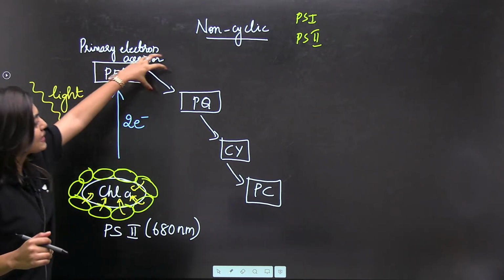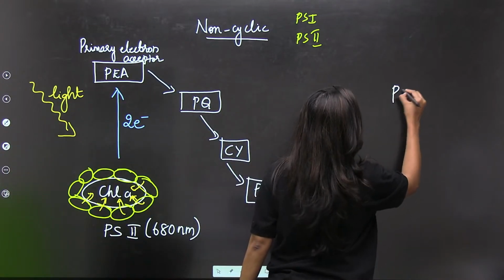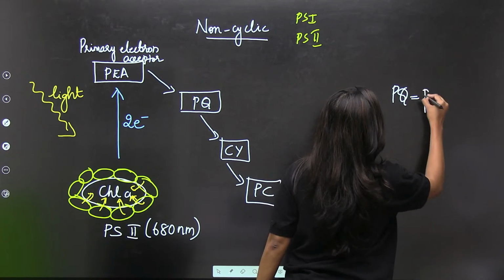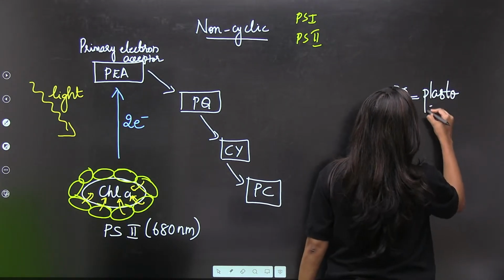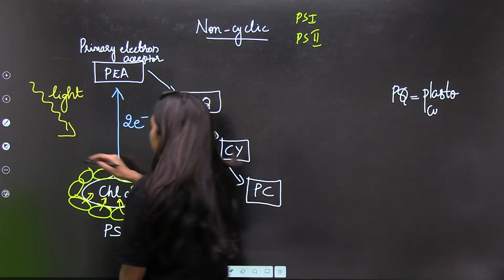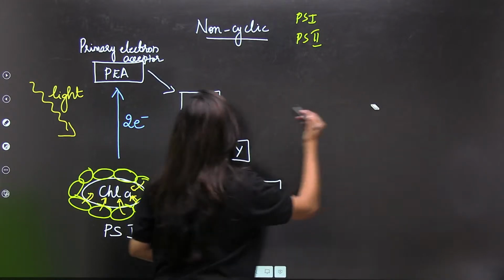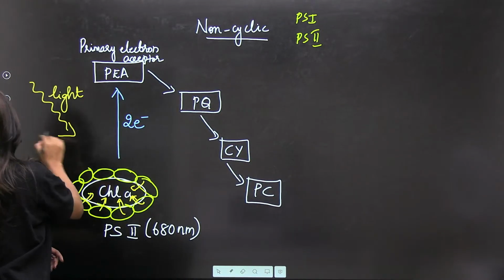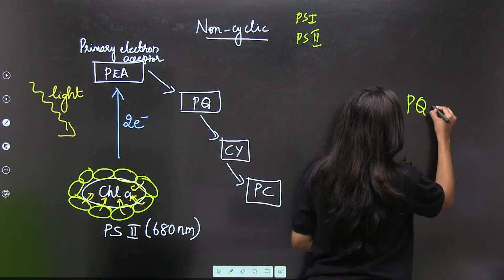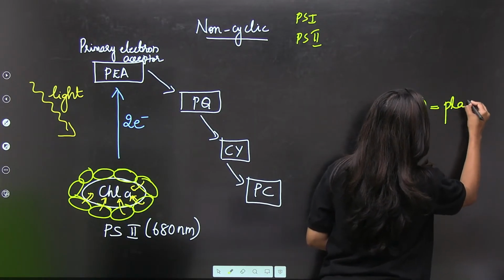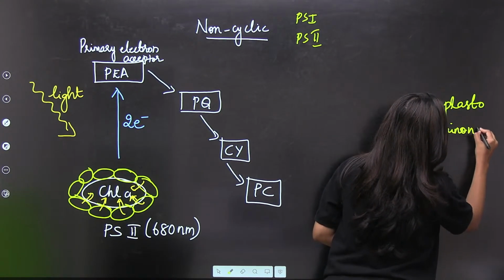Okay. Now, students, this is an electron transport chain. So, I will write what is all this. I'll write it in this corner. PQ stands for plastoquinone.